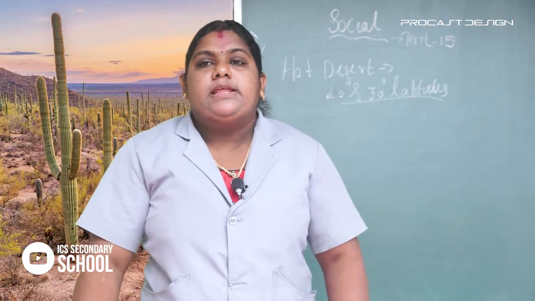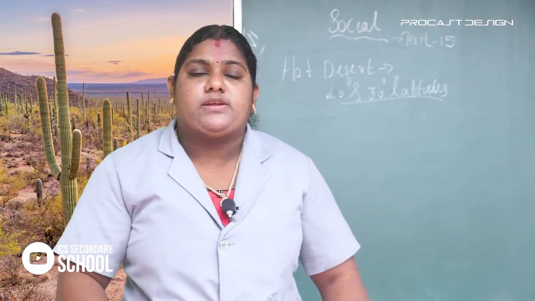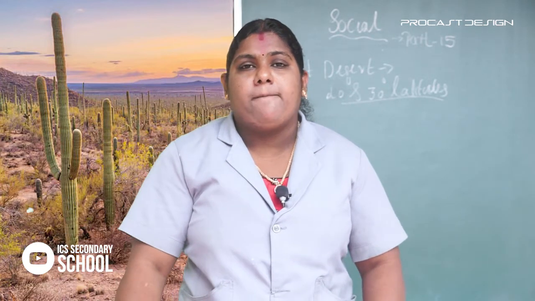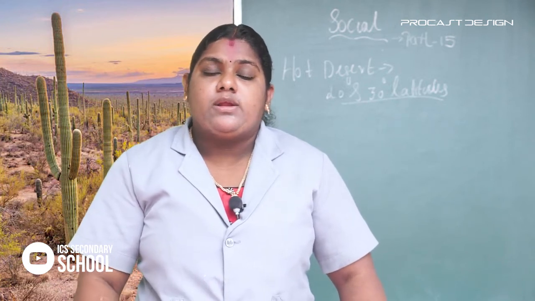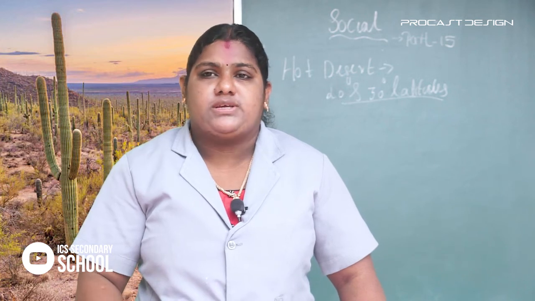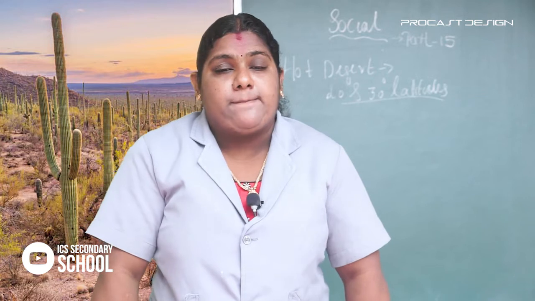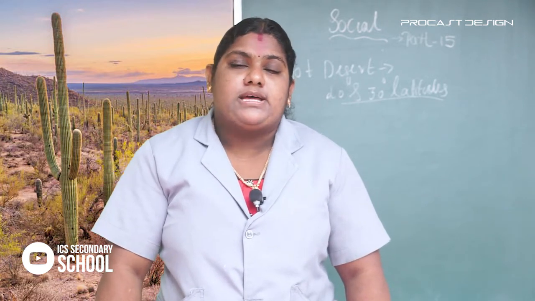Okay. We already studied in the previous class some common characteristics of the Congo Basin in Africa, and the hot desert in Africa. Like the equatorial climatic region, the hot desert has some features. What are the features? The first one is that the day temperature is very high and nights are cool.